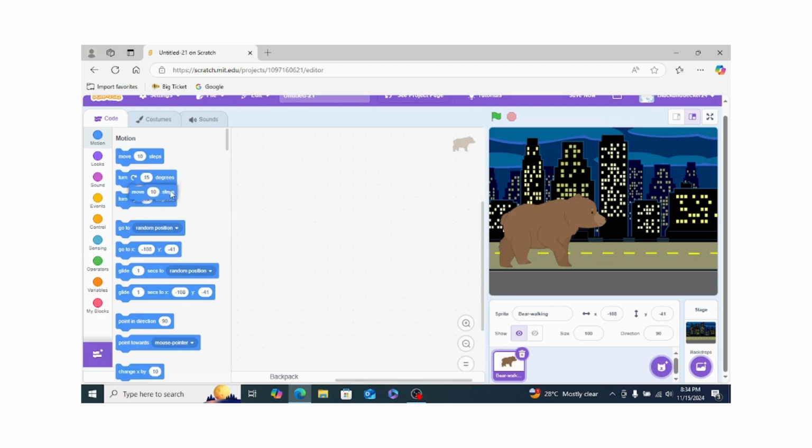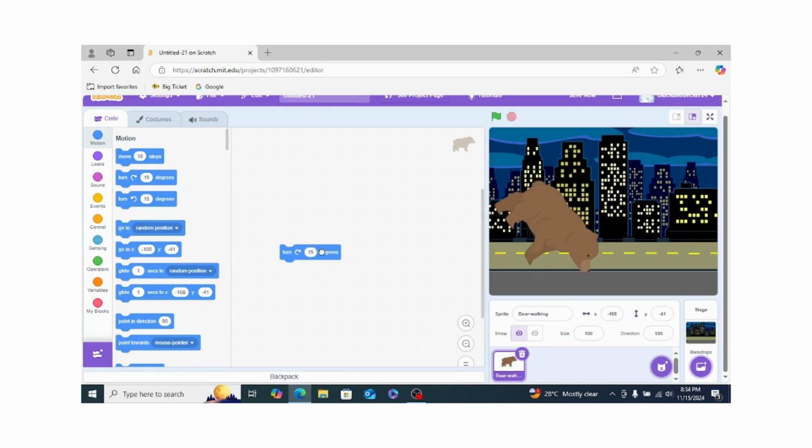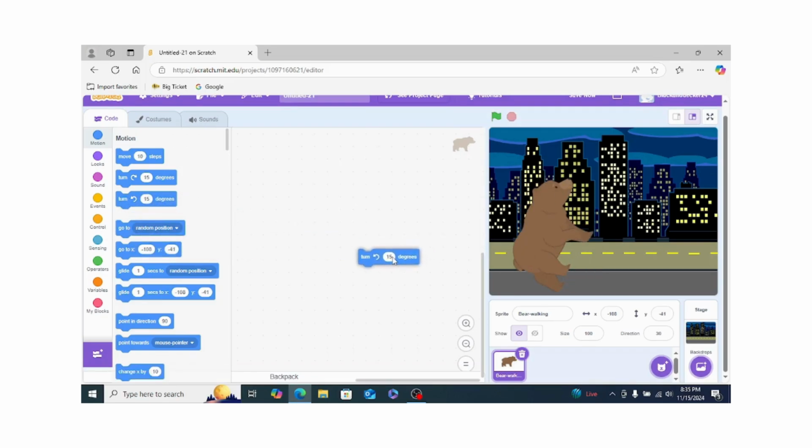Next is turn right by 15 degrees. This turns an object or any animal or any sprite right by 15 degrees, like this. Next is turn left by 15 degrees. These both are the same, the only difference is left and right.